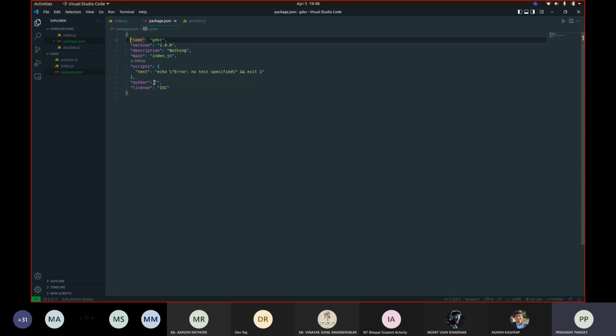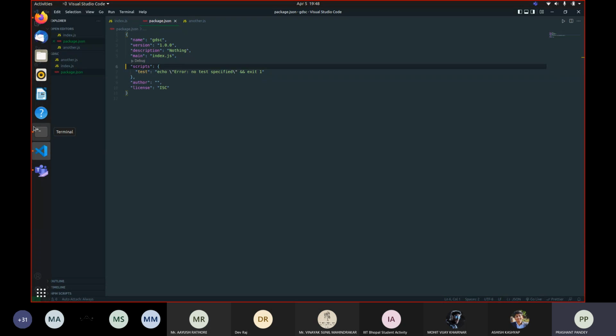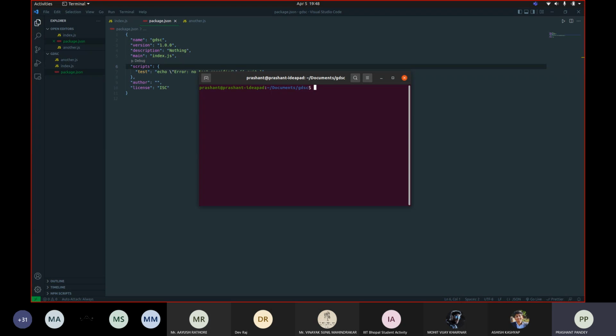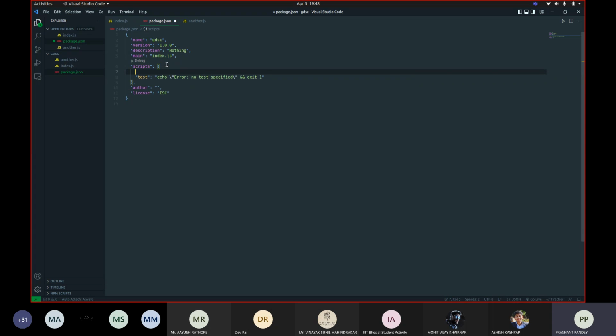And scripts, author, and license. I'll show you what scripts stand for. For example, till now we have been using the node command followed by the name of the file in order to run the code present there. But now we can define our own scripts.